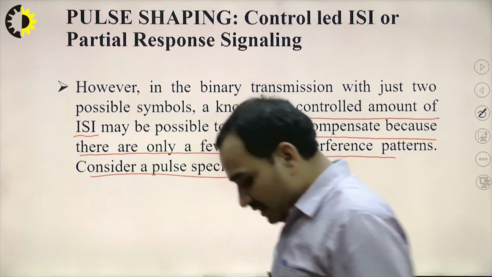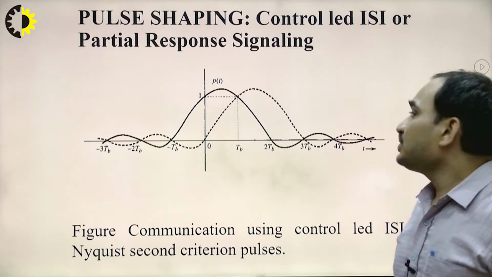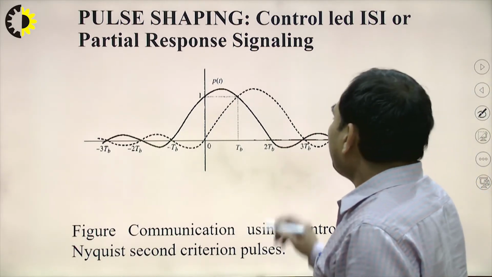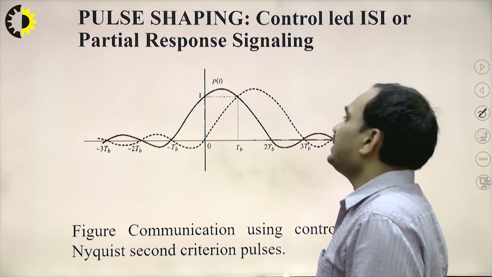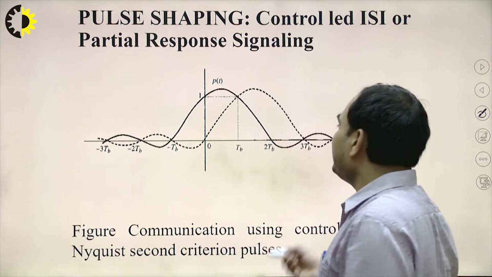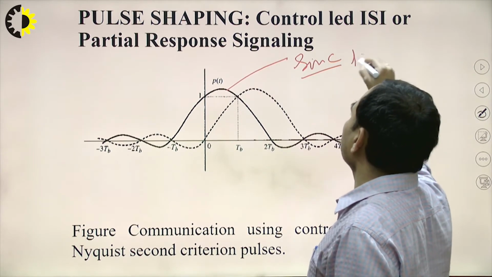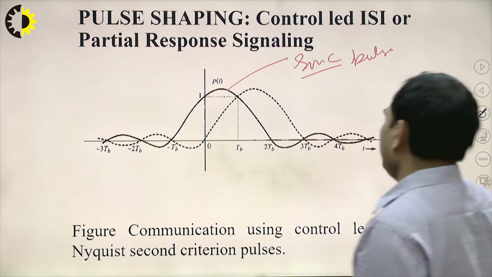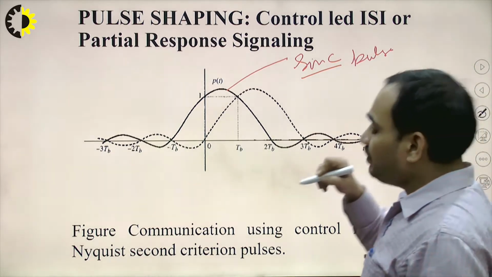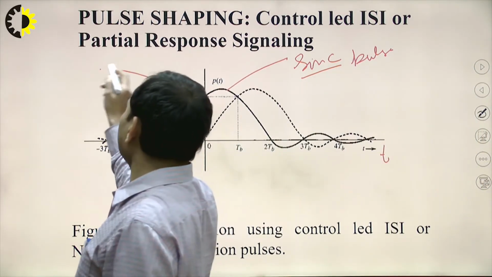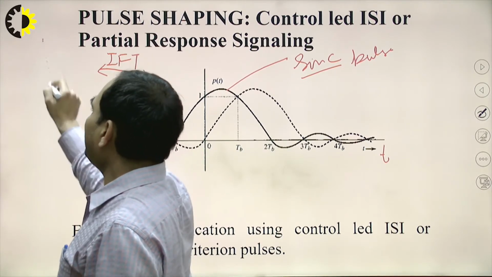So consider a pulse that is specified in the figure shown in the next slide. As we can see, here we have considered the pulse shape. Instead of the rectangular, we have considered a sinc function in the time domain. So this is a sinc pulse in the time domain, and the x-axis is showing the time. So what will be the inverse Fourier transform? The inverse Fourier transform, or IFT, of the sinc function will be the rectangular pulse.